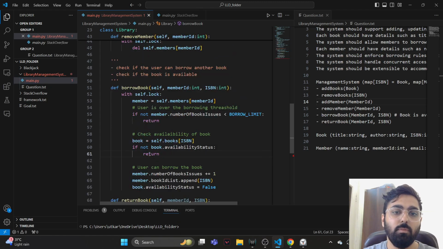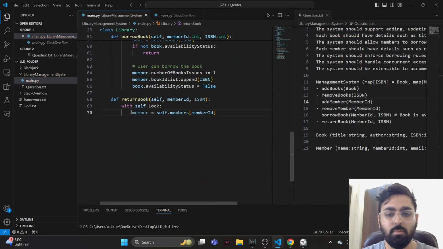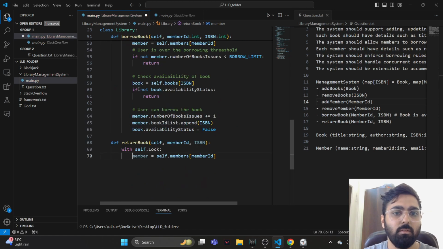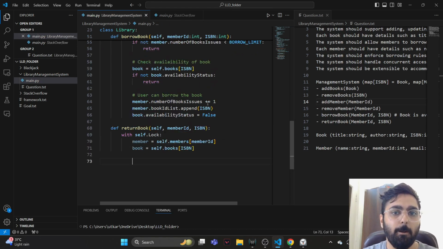Well, I think in returning a book we really don't want to check anything as such, but since it's just a return, let's just take up the member and book instances, and let's update, right?